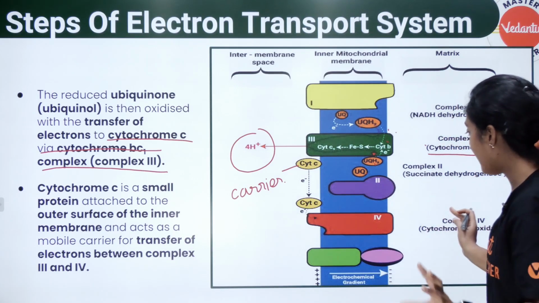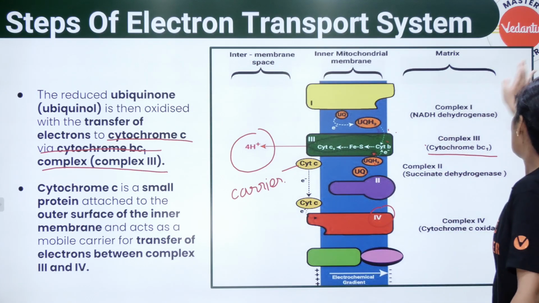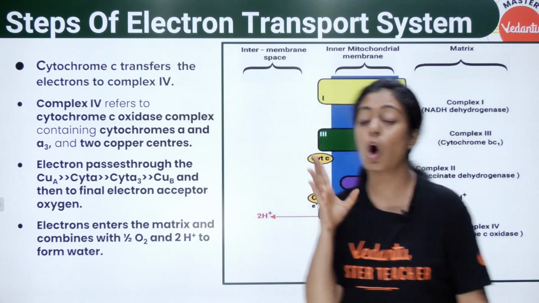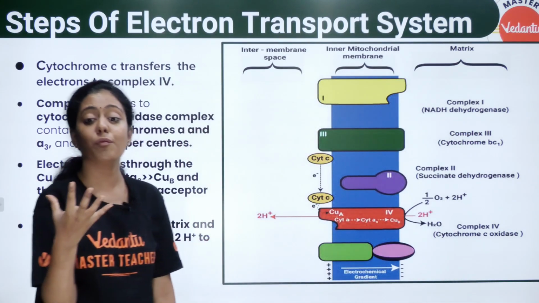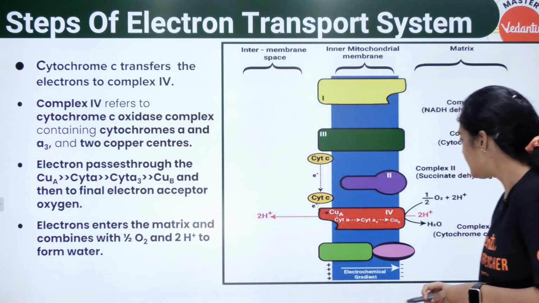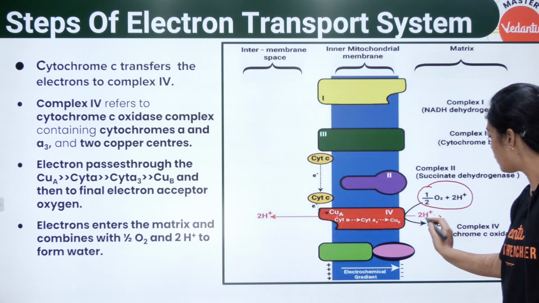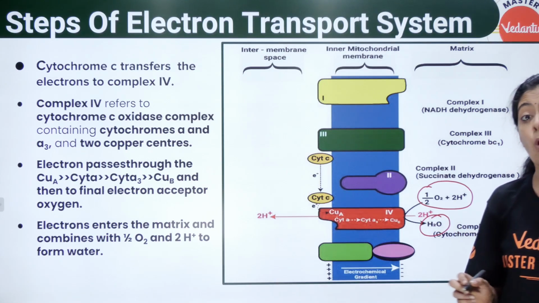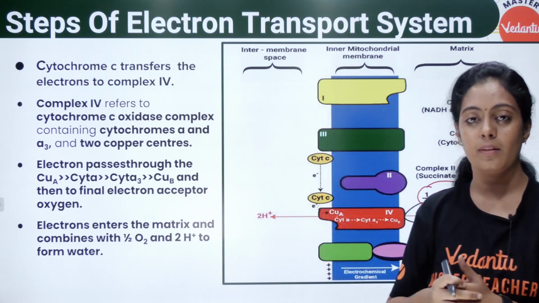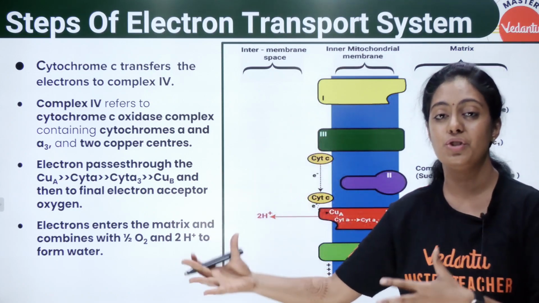Okay, இப்போ எங்க இருக்கு electrons? என்னோட electrons வந்து complex 4 reach ஆக போகுது. Okay, you can see here. என்னோட complex 4ல copper centers இருக்கு. Okay, it is made up of copper. இங்க என்ன ஆகுதுன்னா, ரொம்ப முக்கியமான விஷயம், these electrons are used to reduce my oxygen into water. A water molecule is formed at the end of your complex 4. Okay, so this will mark the end of electron transport chain.